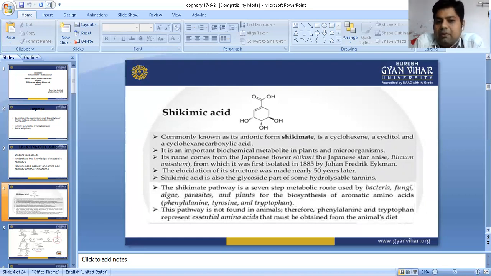Now, the shikimic pathway is a 7-step metabolic route of bacteria, fungi, algae, parasites and plants for the biosynthesis of aromatic amino acids: phenylalanine, tyrosine, tryptophan. What is the meaning of this sentence? Just simply, we can understand it with the help of a general flow diagram.